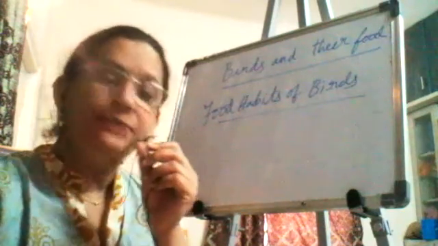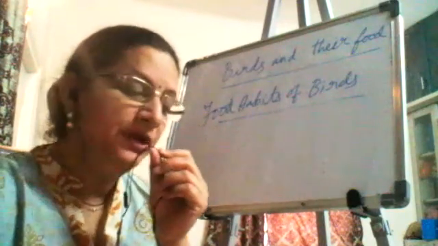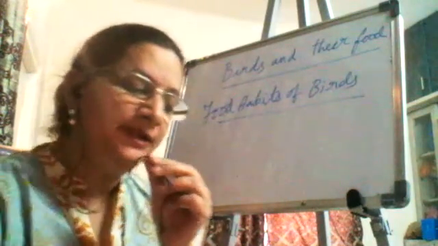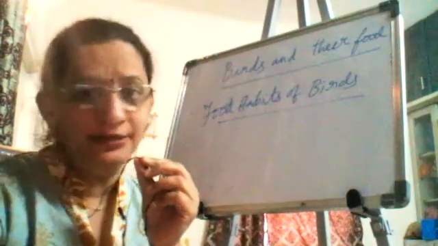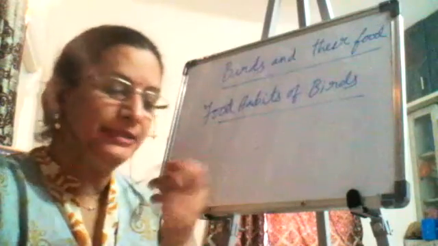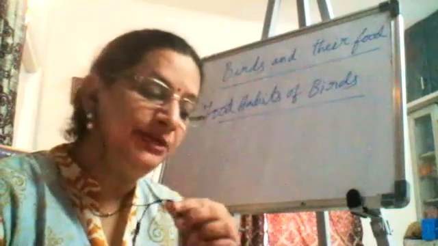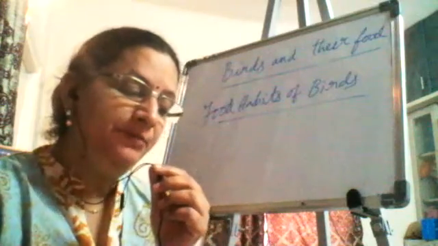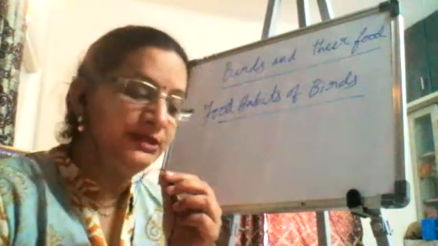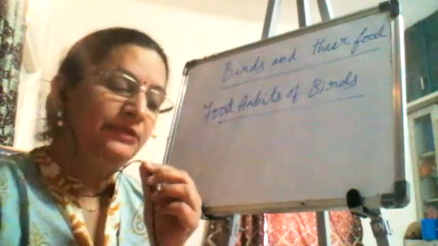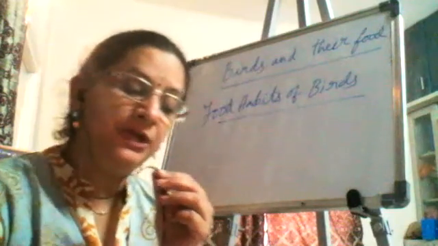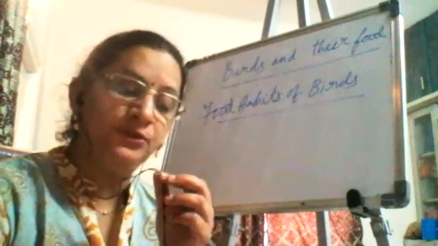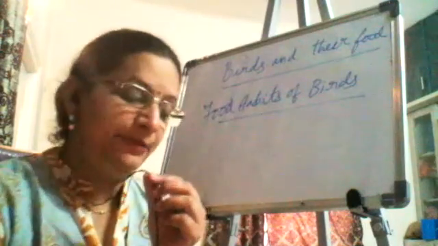Now, different kinds of birds have different kinds of food habits. Birds, like other living things, need food. Just like other living things, they also need food. But they do not have teeth to eat their food. They pick up their food with the help of their beaks. Different kinds of birds have different types of beaks. The shape of the beak tells us about the kind of food they eat. Some birds also use their beaks to protect themselves from their enemies.